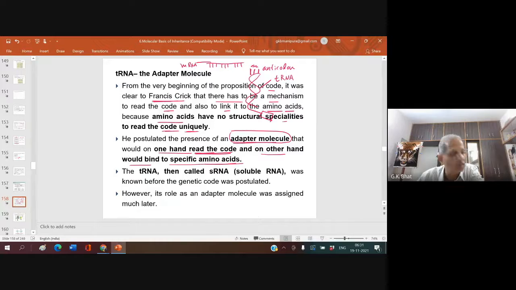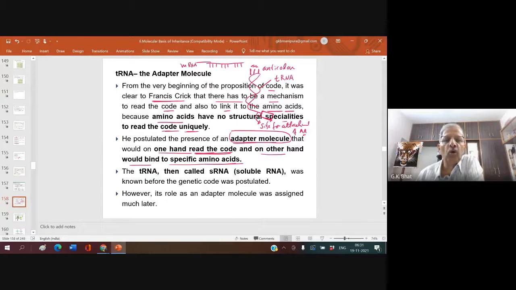And what is this part called? Namrata, what is this part called? Janani, this part of tRNA is called the site for attachment of amino acids.